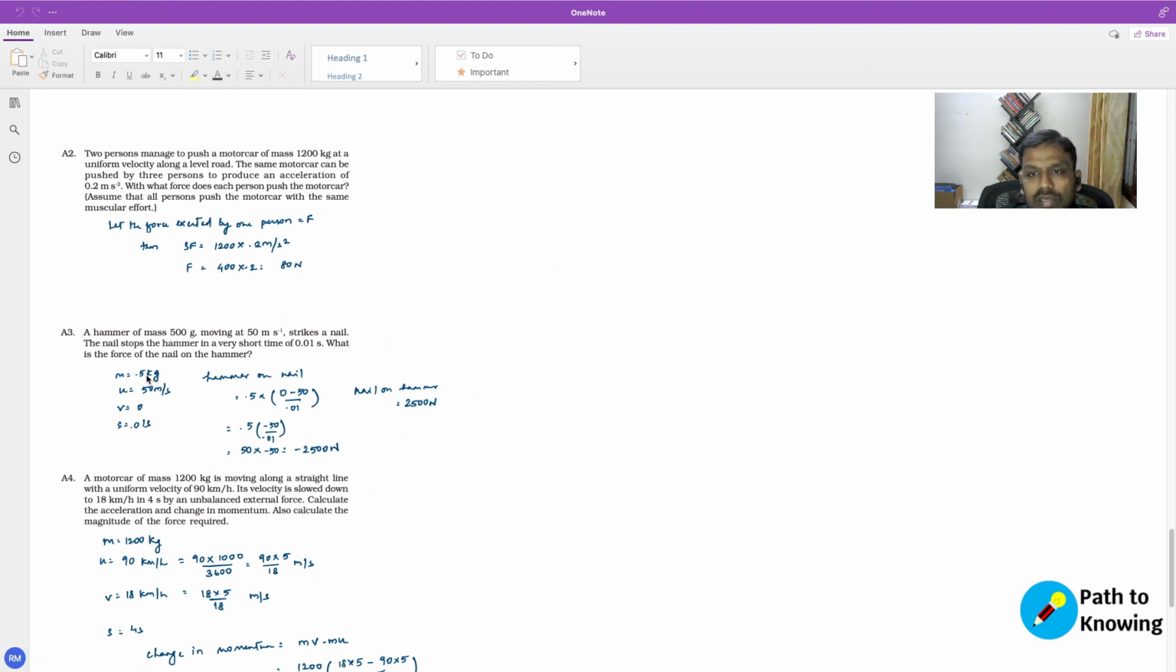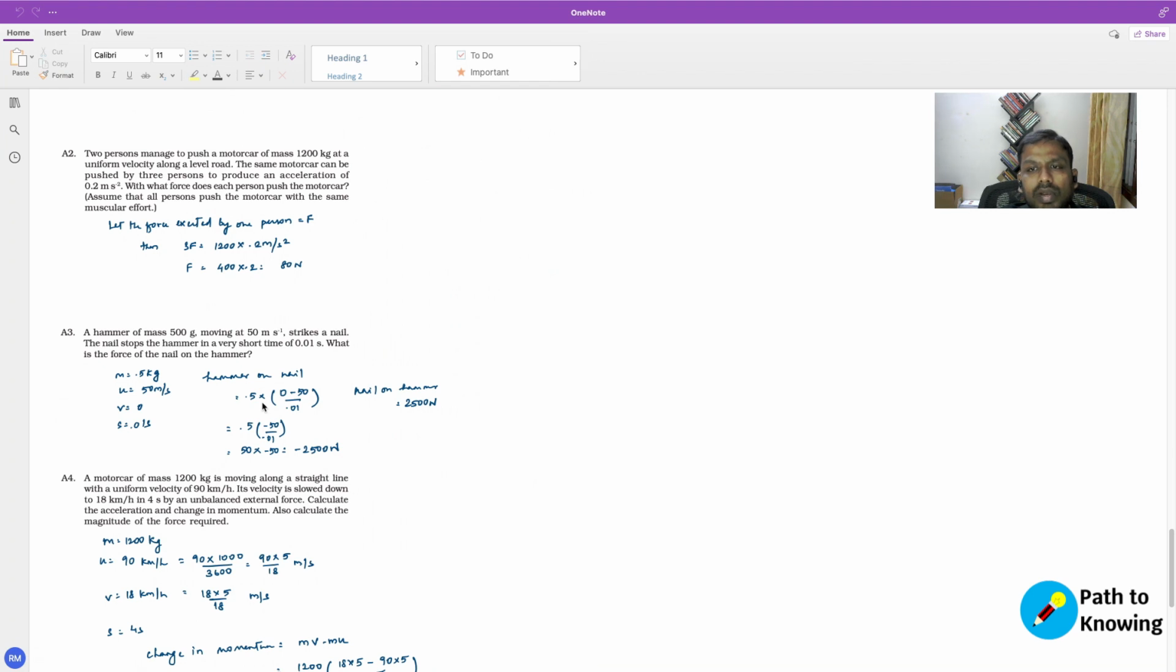Now the hammer's mass is 500 grams, which is 0.5 kgs. Now the hammer was struck with a velocity of 50 meters per second, which means the initial velocity was 50 meters per second. Once the hammer was hit, we knew that the hammer would have come to rest, right? After 0.01 seconds, it would have come to rest. So the final velocity of that hammer is 0 meters per second, and this happened after 0.01 seconds. So this s is not distance. This is time. This s is time.